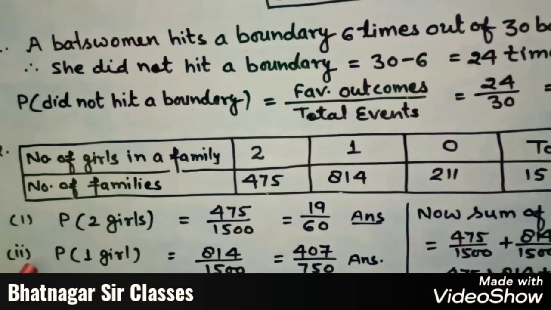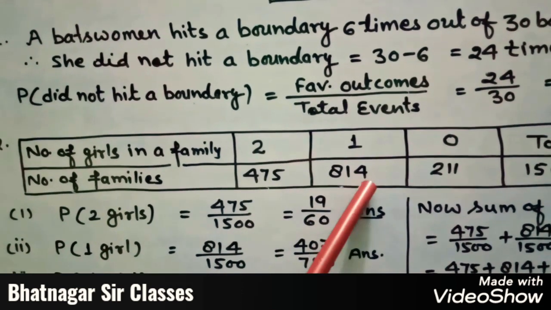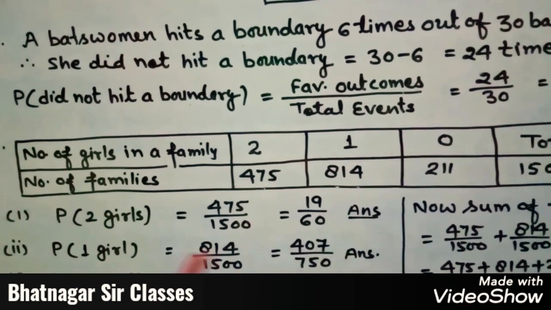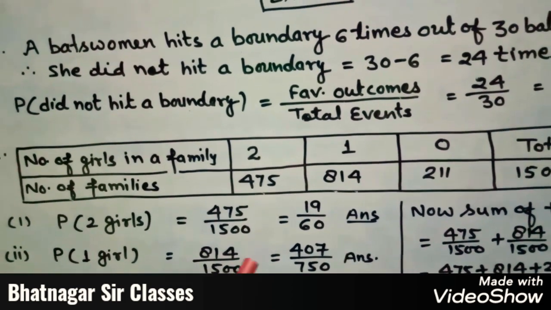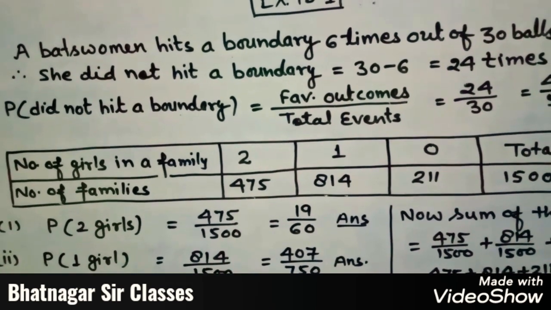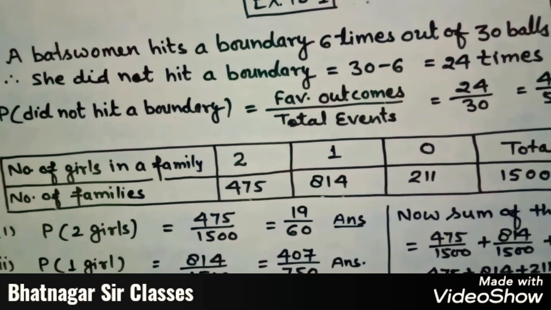In the same way, the probability of getting 1 girl: the number of families having 1 girl equals 814. So favorable chances 814 divided by 1500. When we divide it, you will get 407 upon 750.